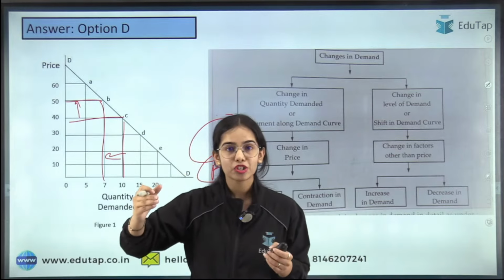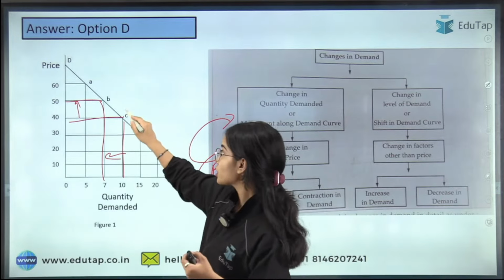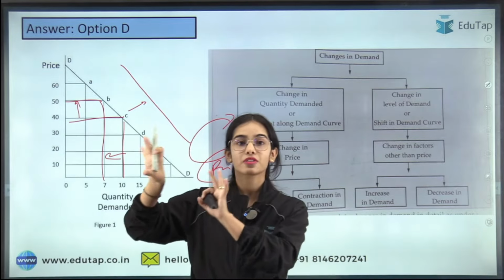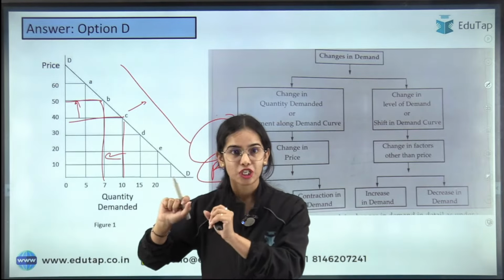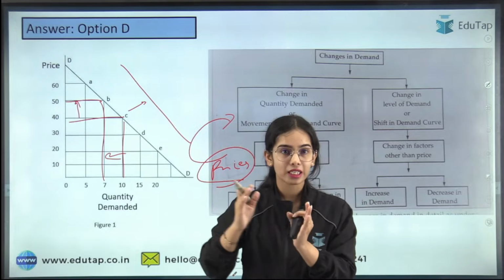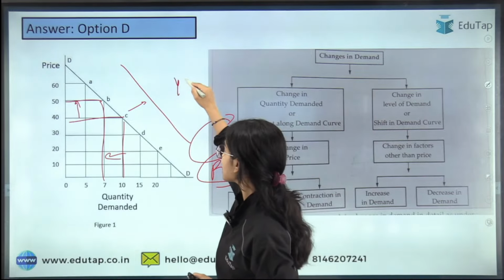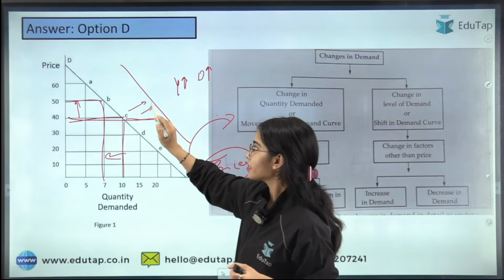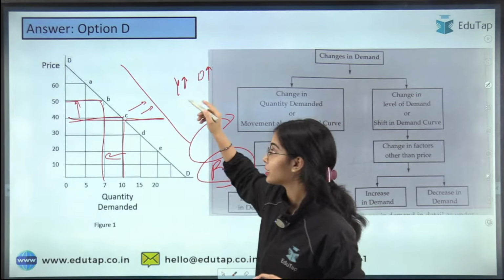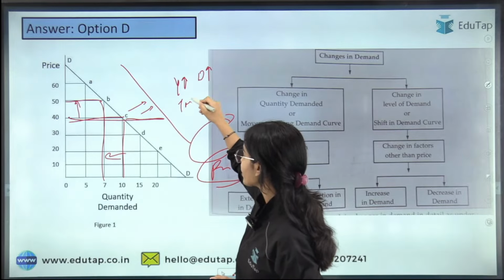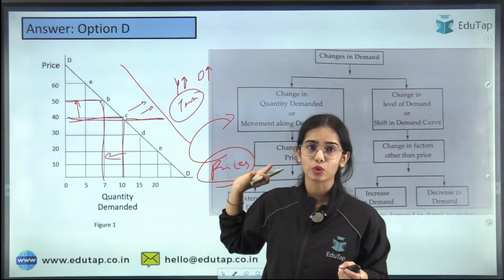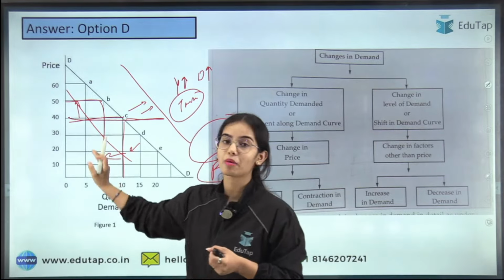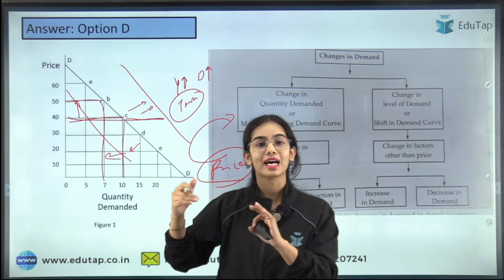But when the income is changing, let's say income is increasing, the demand curve will shift rightwards. So always remember that if an exogenous variable, an external variable, is changing, there will be a shift in the demand curve. So if the income is increasing, demand will increase at the same price. So there is a rightward shift in the demand curve. If, let's say, taste and preference are changing and you do not like this good now, the demand curve will shift leftwards. At the same price, the demand will reduce because your taste and preference has changed.